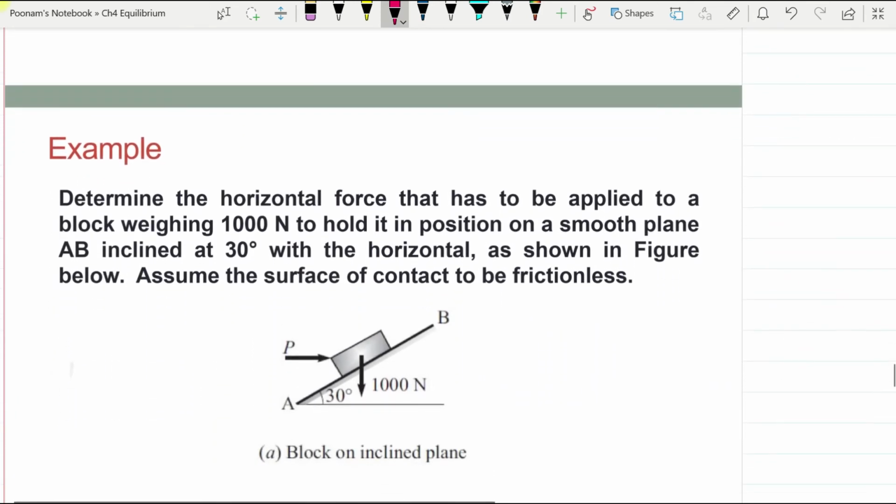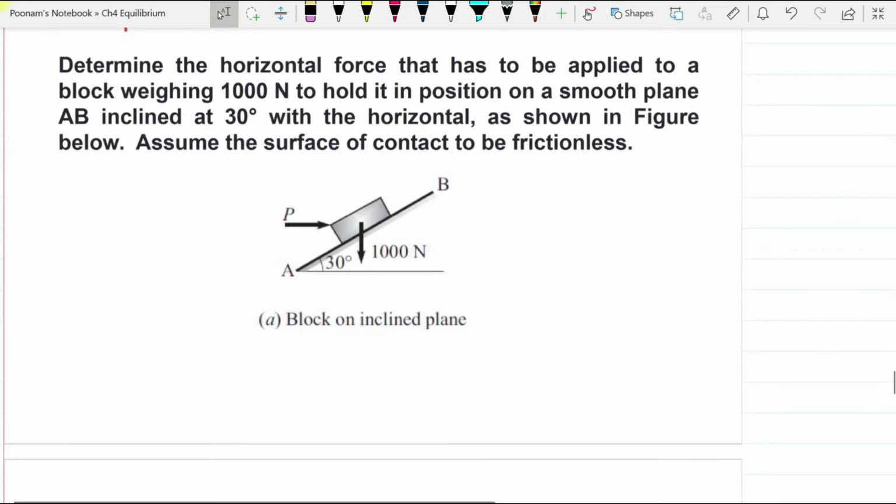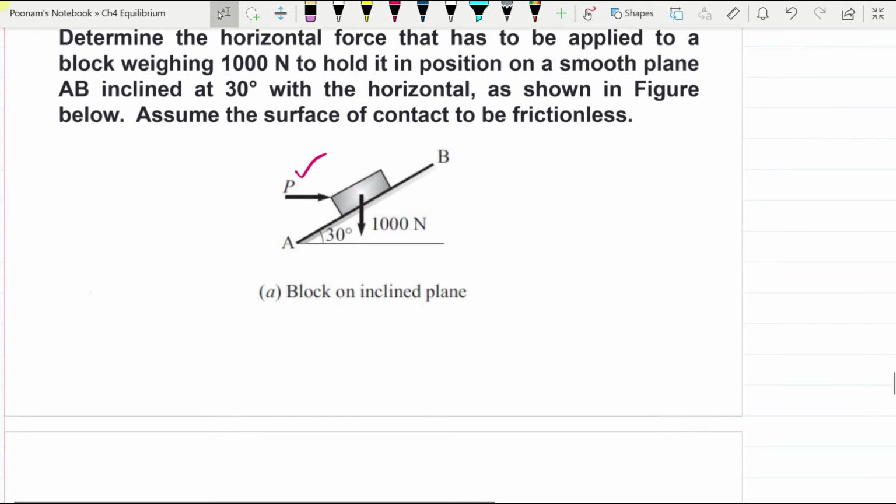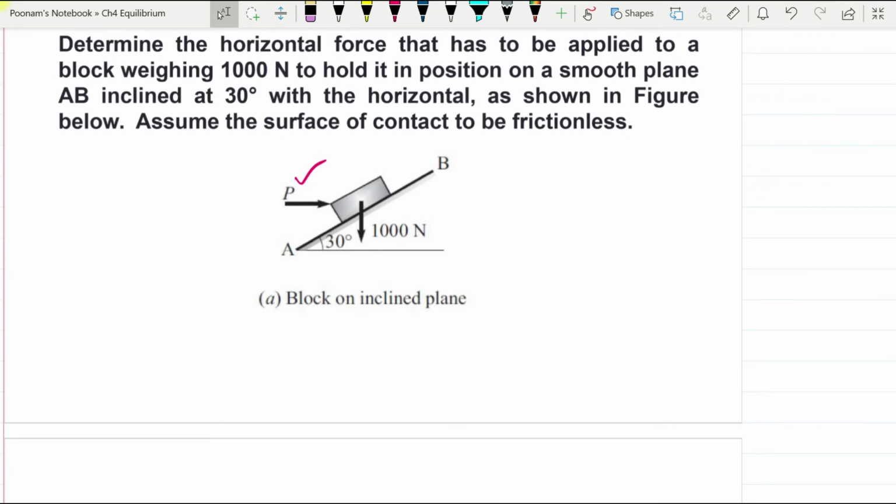Let us solve one example. So we need to find out the horizontal force P which has to be applied to the block weighing 1000 Newton to hold it in position on a smooth plane AB inclined at 30 degree with the horizontal. So P force will keep the body in equilibrium because it is going to keep the body in its place and it is not going to move. That means P is the resultant force which will keep the body in equilibrium. So we can apply equation of equilibrium to find out the magnitude of P.